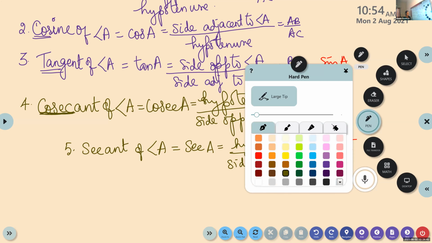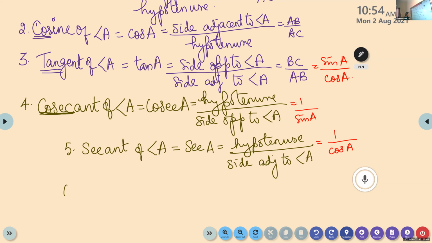And the last ratio, the sixth ratio, is cotangent of angle A. It is denoted as cot A. If you take the first three letters, it is cot. What is cot A?